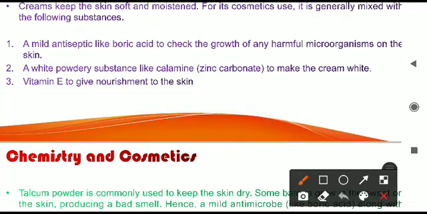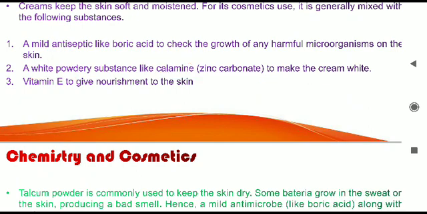Next, the second thing there is a white powdered substance, like calamine. It is an example. This is zinc carbonate. It is a chemical called zinc carbonate. It is a mineral present in the earth's crust also. So this is also mixed in the cream, and what it will do is make the cream white.